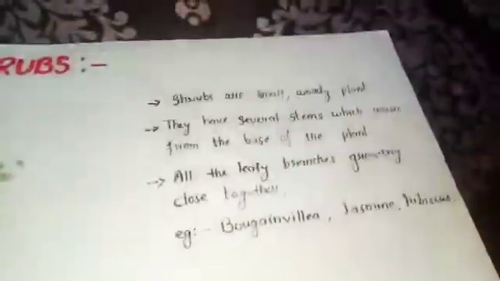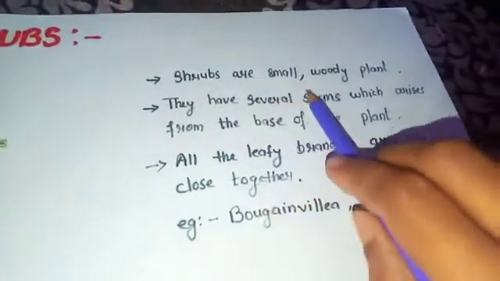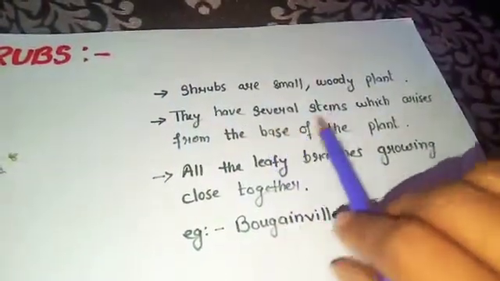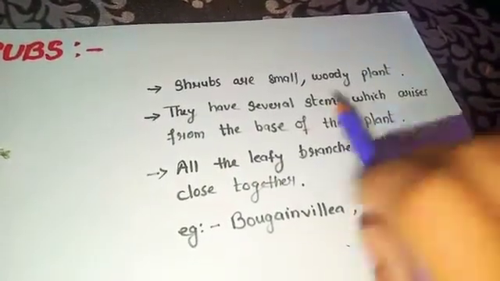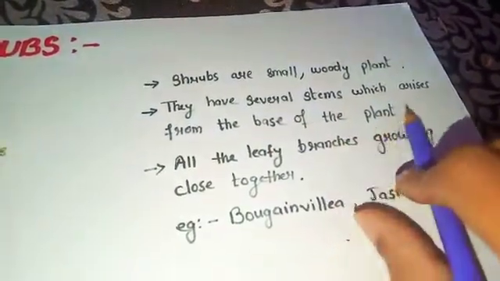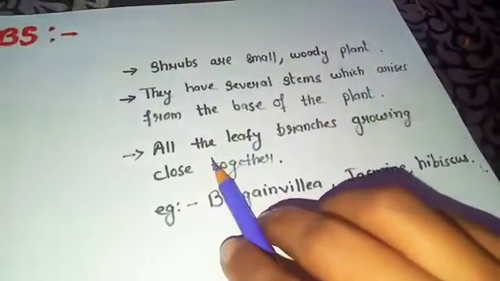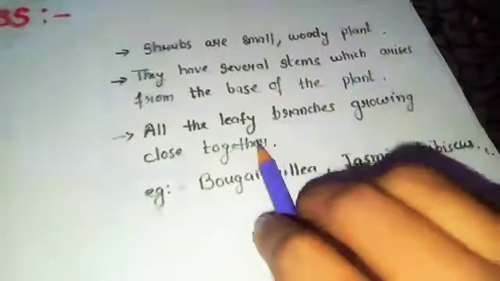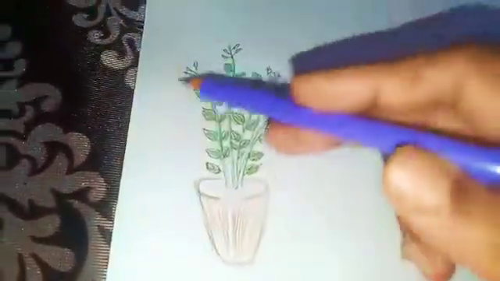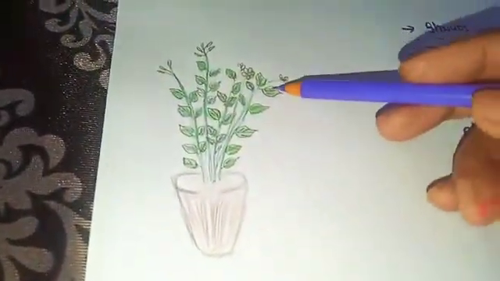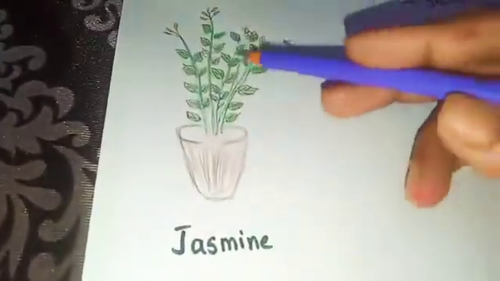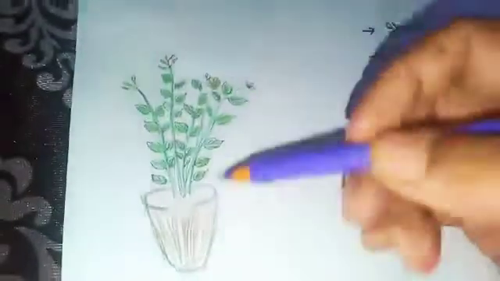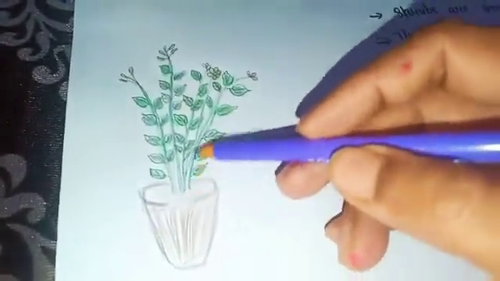Okay. Now next is shrubs. So shrubs are small woody plants. Okay. They have several stems which arise from the base of the plant, and all the leafy branches grow close together. Look at this picture. This is the picture of a shrub, and the name of this shrub is jasmine. So we can see there are several branches.